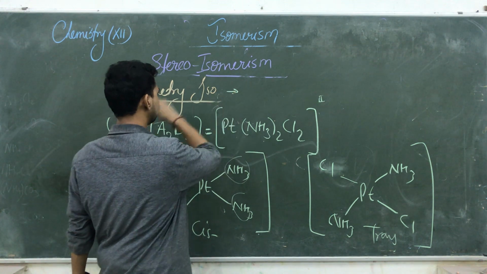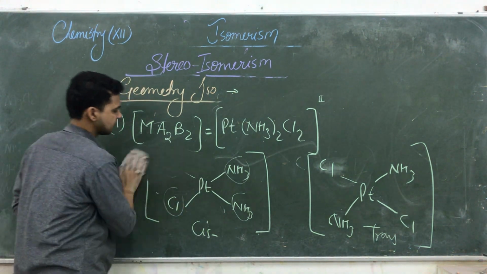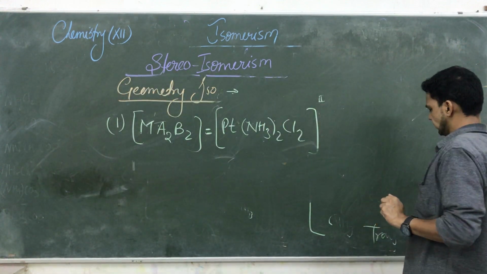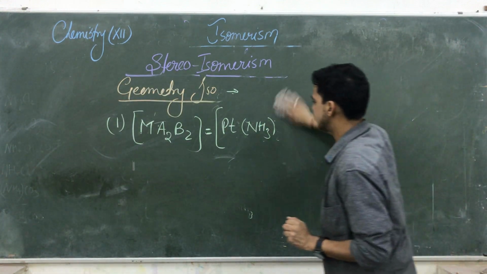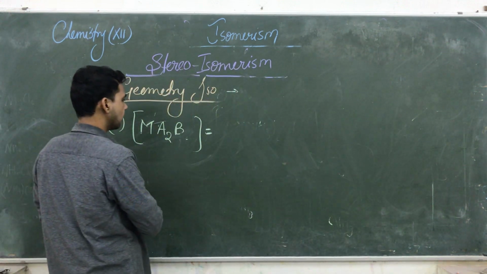अभी आप cis-trans geometry पढ़ रहे हैं. The next type of possibility is similarly here we are using Ma2bd.